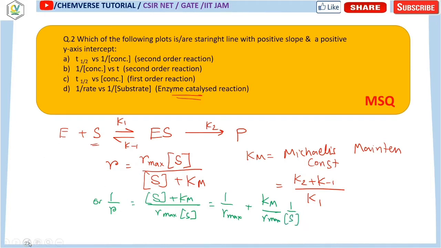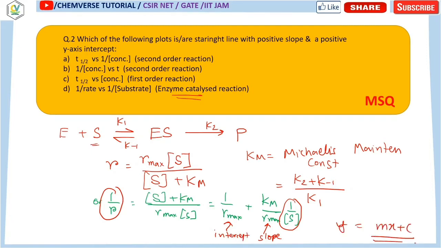If you plot 1 by R versus 1 by S, you will get a slope and an intercept, like y equals mx plus c. The slope is Km by R max, and the intercept is 1 by R max.